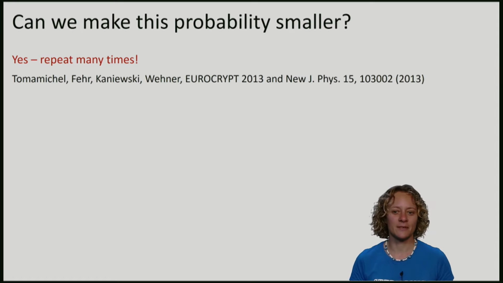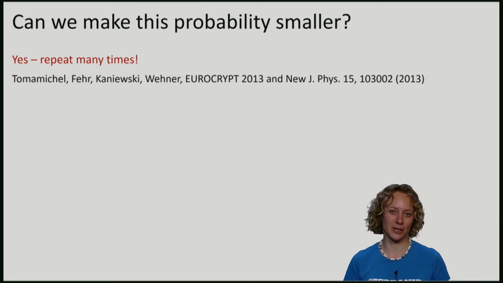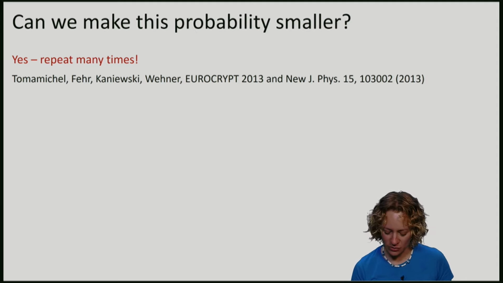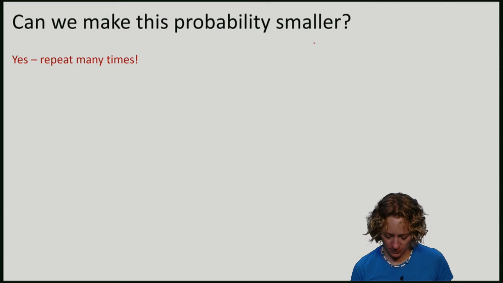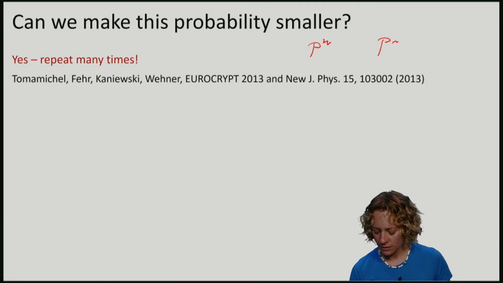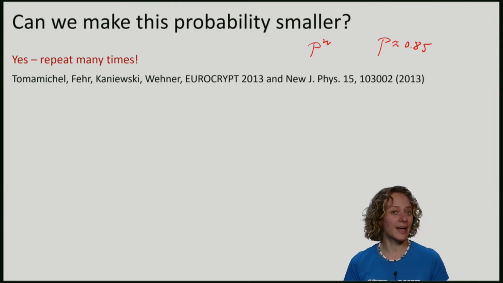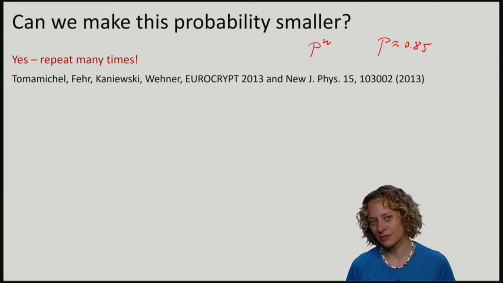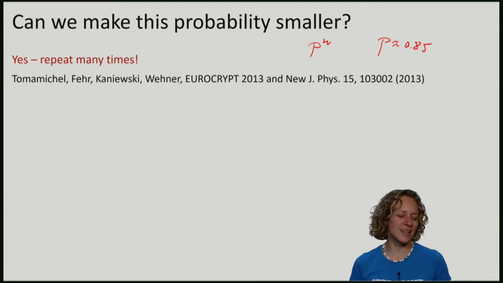However, in this case, it turns out that Waldo and Wenda really cannot do any better than to attack the individual rounds. And the overall probability that they manage to trick Alice and Bob will scale as p to the n, where p is our 0.85. Hence, by making n large enough, Alice and Bob can get any desired confidence in Waldo's position.